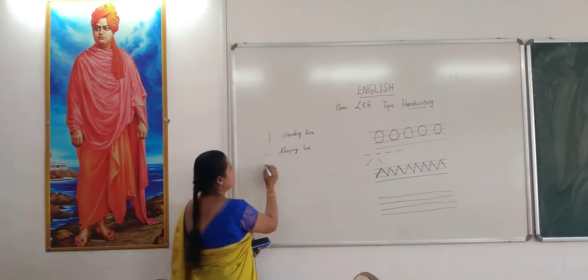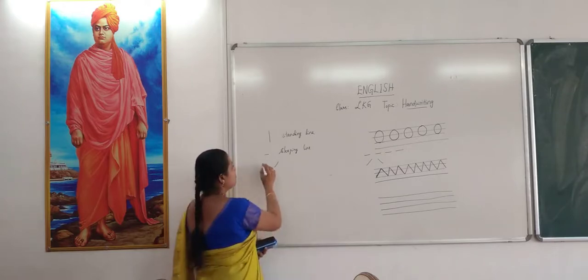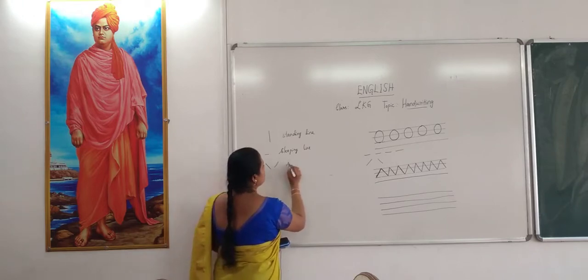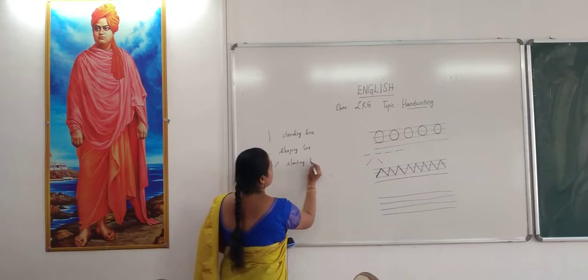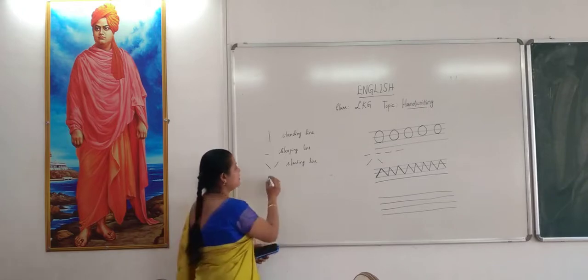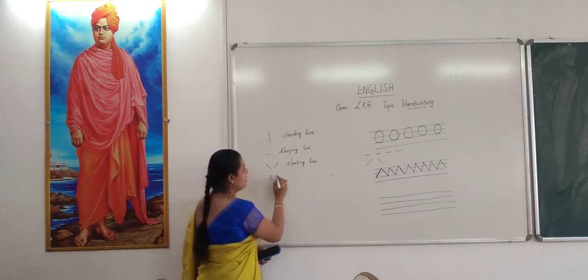Now see the slanting line. Both are slanting, this and this. This is from left to the right. Here it is right to the left. Both are called slanting lines. What is the next one? It's a curve. See, the forward curve and the backward curve.